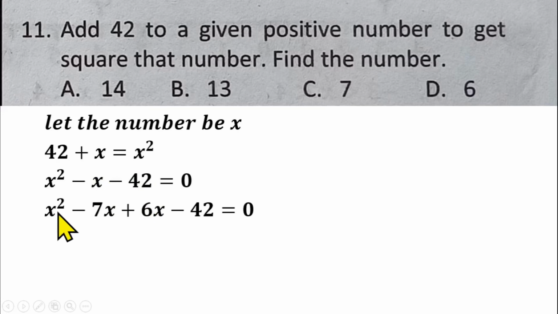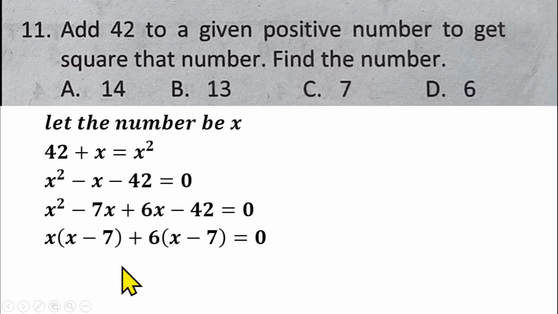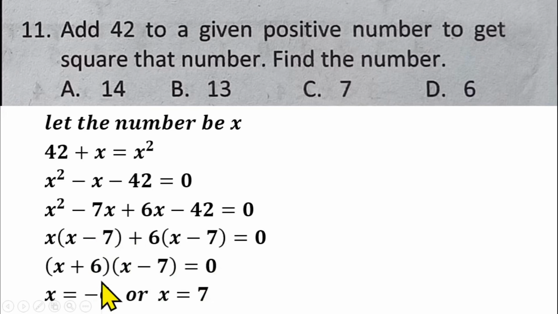From there you can factorize: x is common between the first two, so you have x into x minus 7. Between the other two, 6 is common, so you have plus 6 into x minus 7 equals 0. Bring x plus 6 together and pick one of the brackets, x minus 7 equals 0. So each of them will be equal to 0: x will be equal to minus 6, and x will be equal to 7.